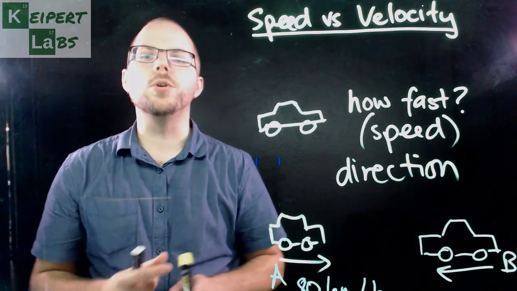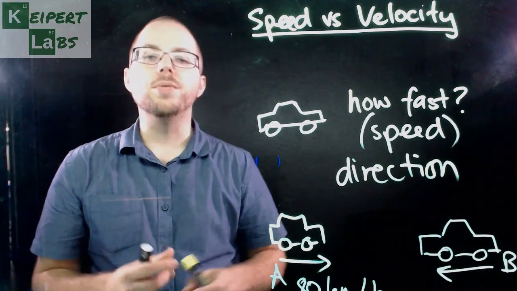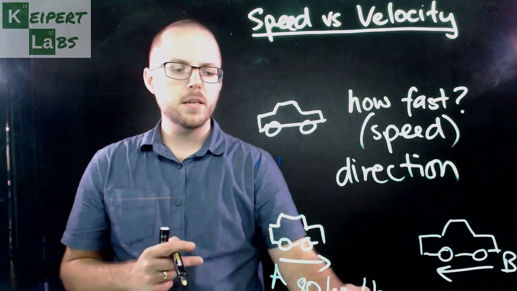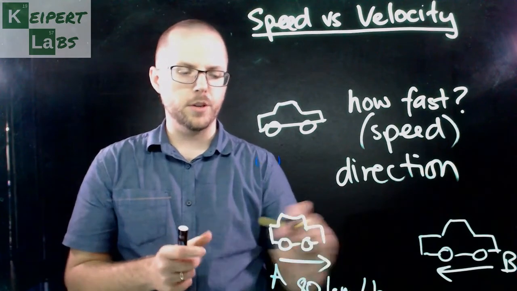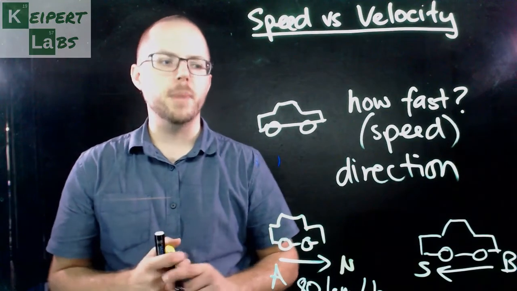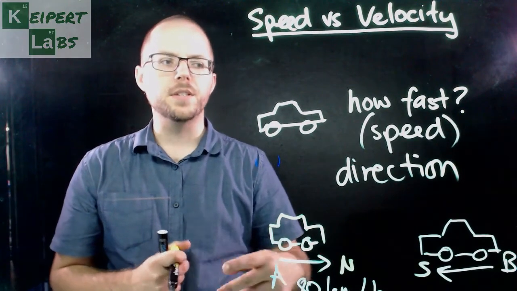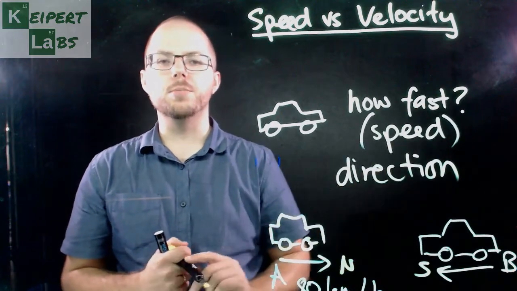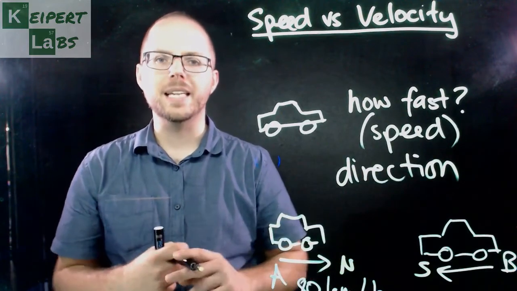What happens to the people who are driving? What sort of forces are they going to experience? Okay, so each car has a speed and a direction. So if this one was travelling north and this one is travelling south, then we want to know that information. Okay, and so for us as physicists, we have a property of an object that's moving that does combine or kind of connect these two things together.